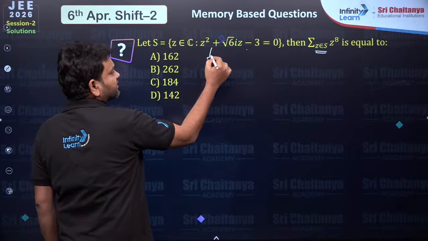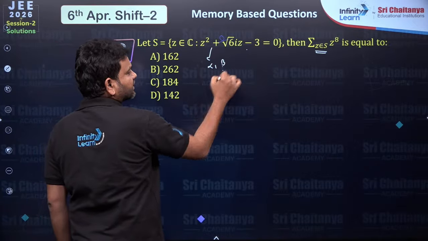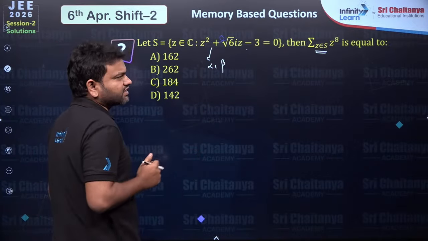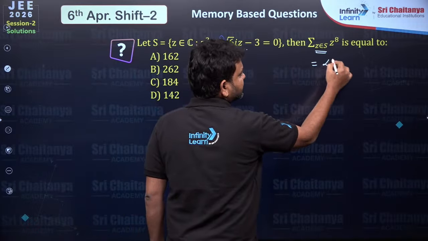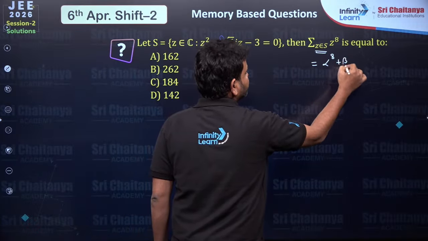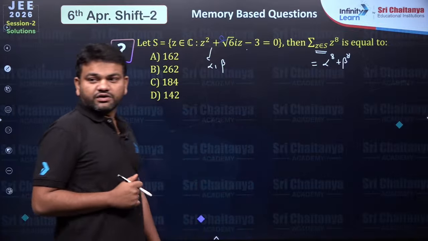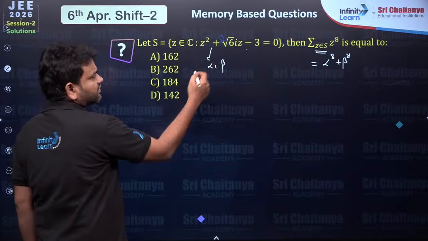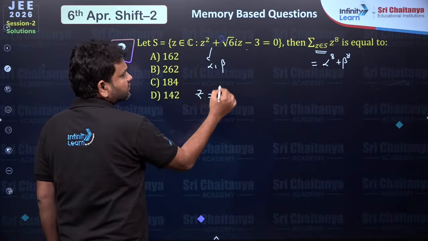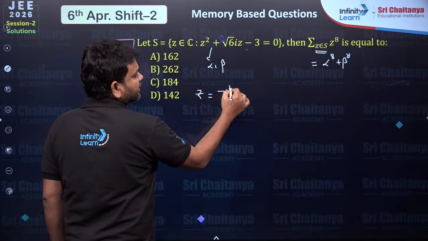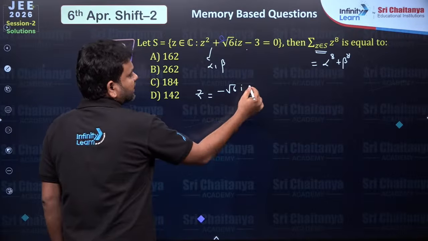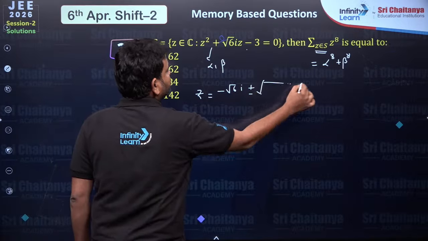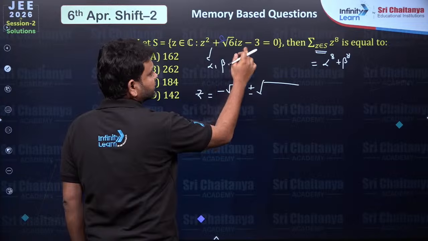So here, let's say I have a quadratic equation, so alpha and beta are the roots of that. The question asked is alpha power 8 plus beta power 8. Now first of all, let us find alpha and beta. So z is equal to minus root 6i plus or minus under root of b square.